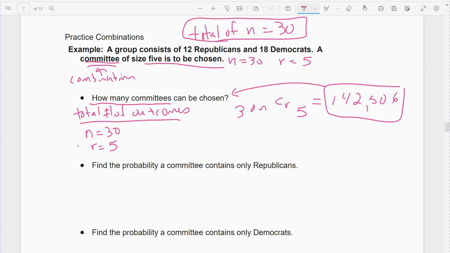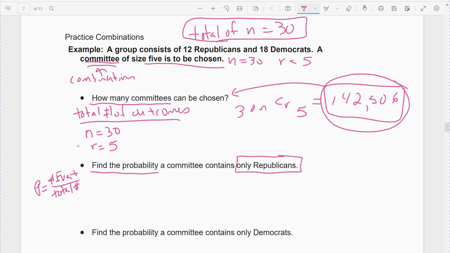All right, so now we're going to be looking for probability. So it's important to find the big group, because that's what we're going to divide by. All right, find the probability. So remember, probability is the number in my event divided by my total number of outcomes, which we just found. Suppose that, what's the probability that we get a committee of all Republicans?